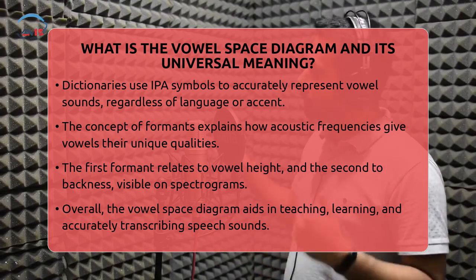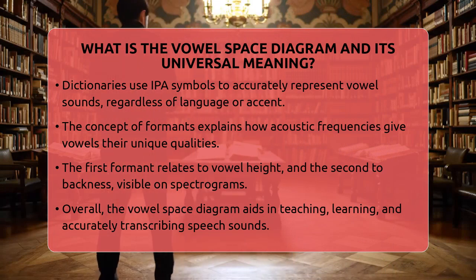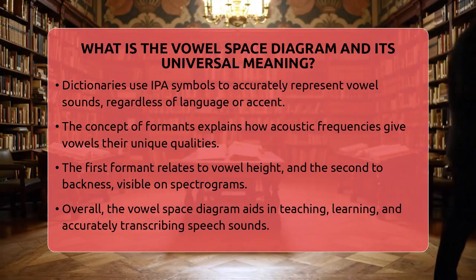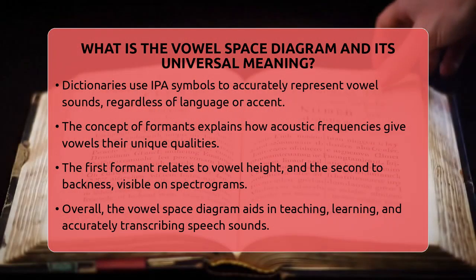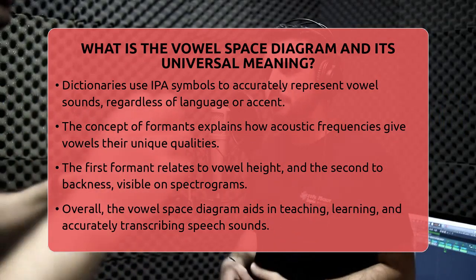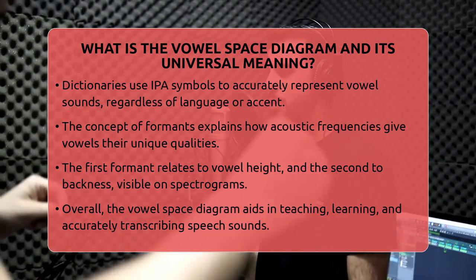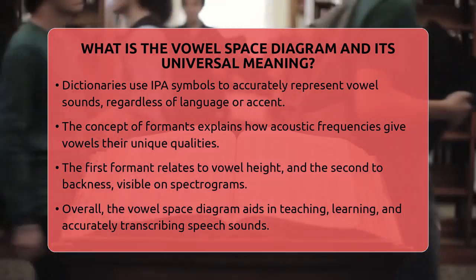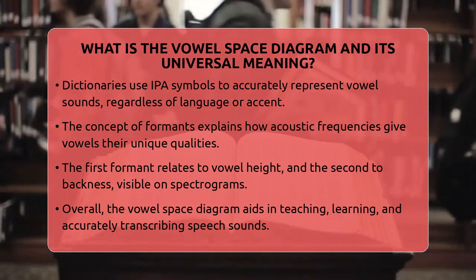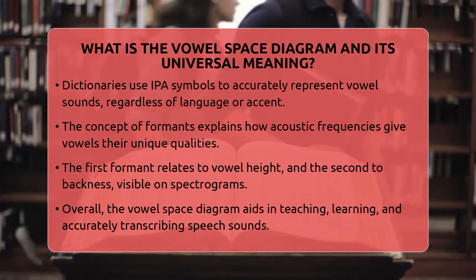Special terms like formant are important here. Formants are the acoustic frequencies that make each vowel sound unique. The first formant relates to vowel height, and the second formant relates to backness. These can be seen on a spectrogram, which is a graph showing sound frequencies over time. This scientific approach supports the practical use of the vowel space in dictionaries and language learning.